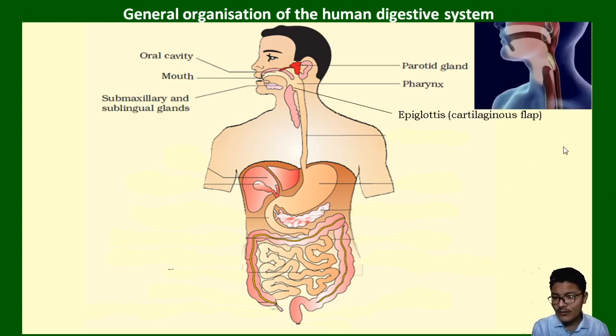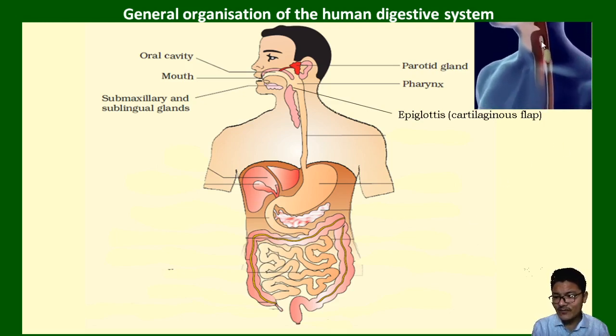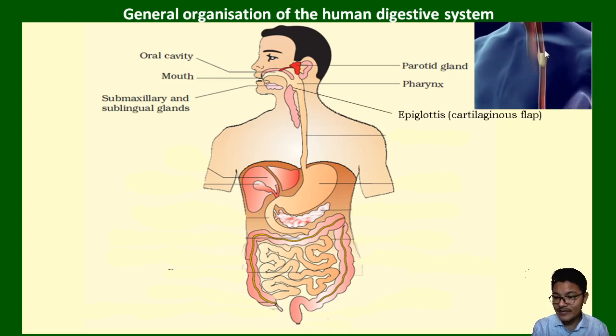So in this picture you are able to see a tiny structure which is covering the windpipe, and the food passes through the esophagus.